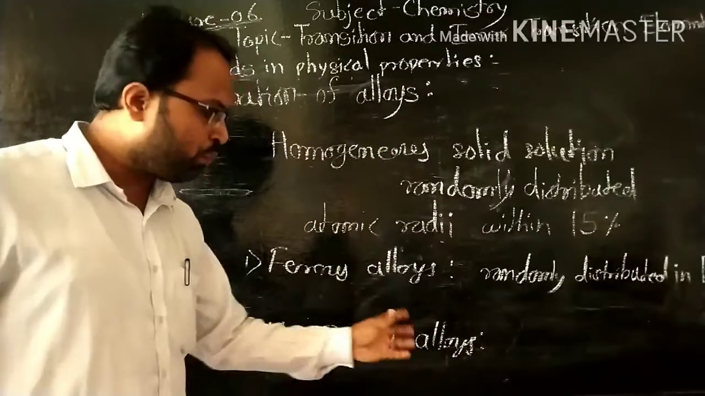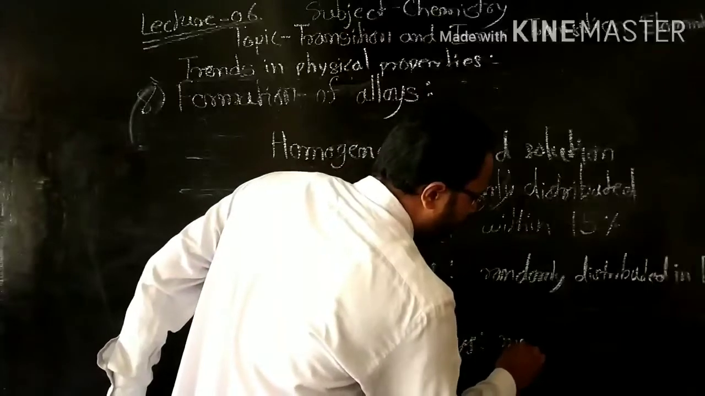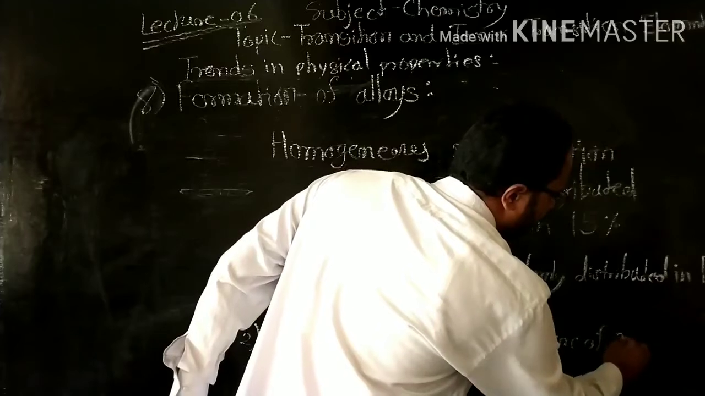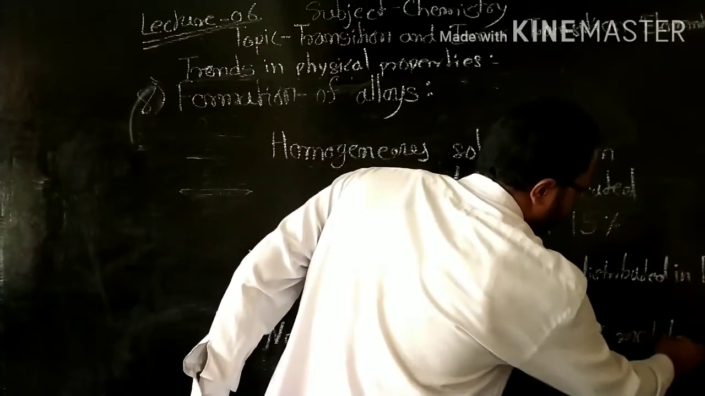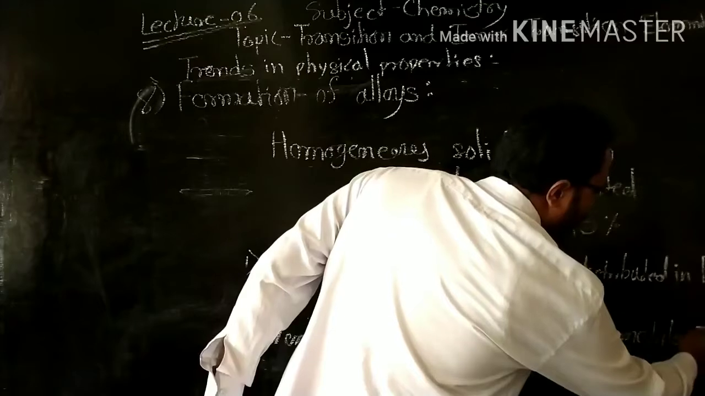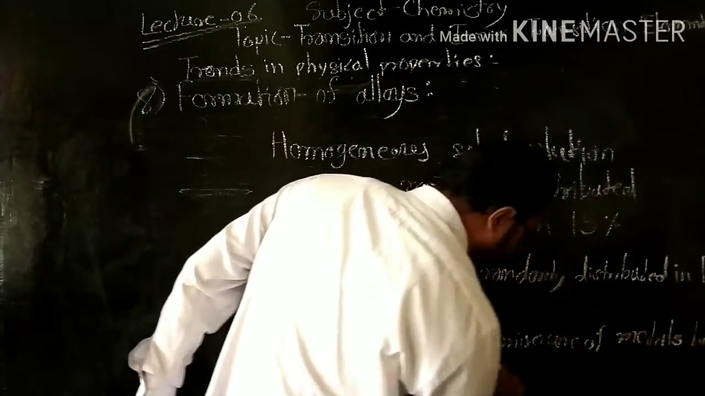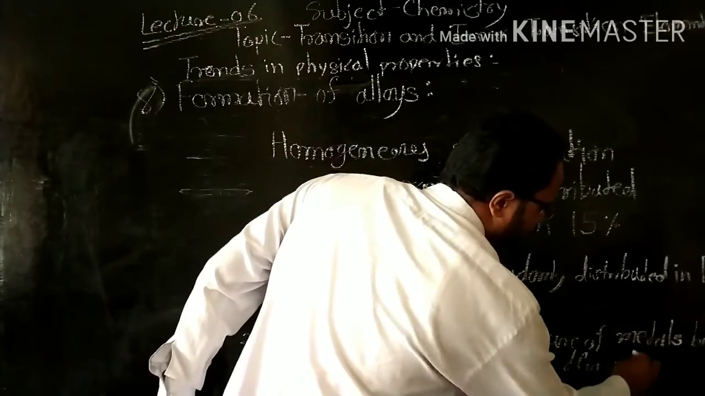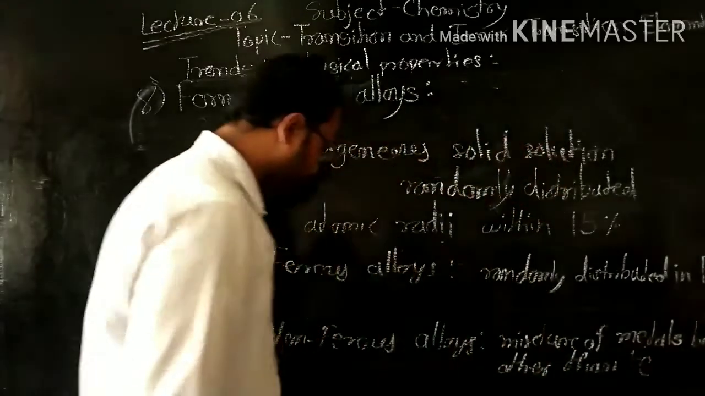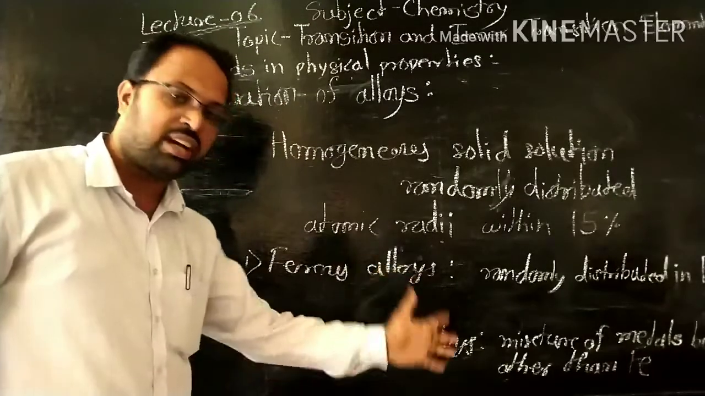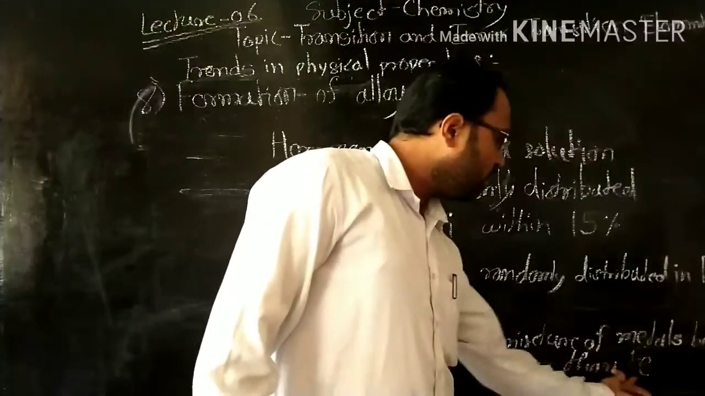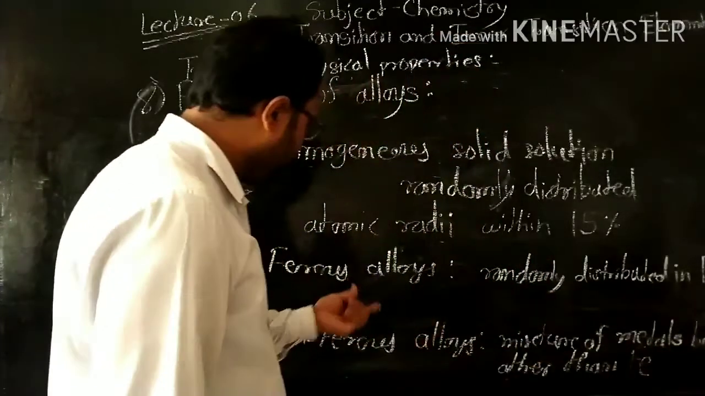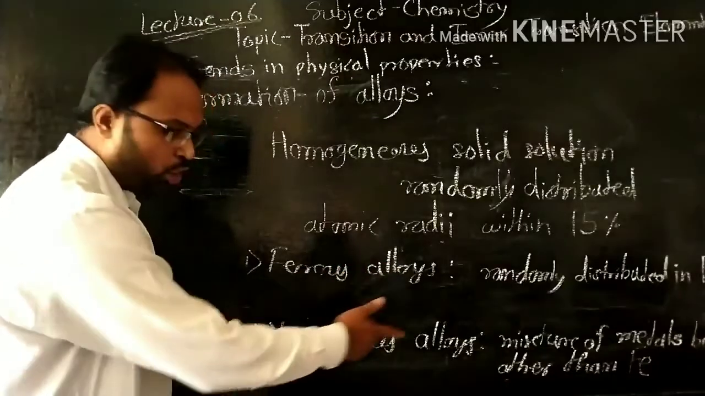And for non-ferrous alloy, the mixture of metals but other than iron. Because they are non-ferrous alloys. Non-ferrous means they have no iron. Okay. Now the examples of ferrous alloy and non-ferrous alloy.